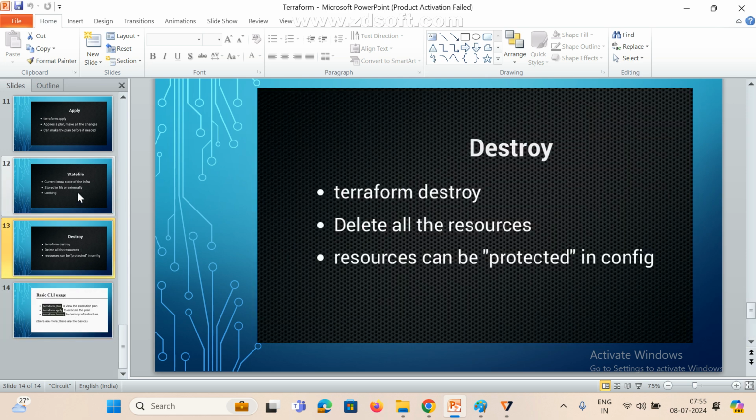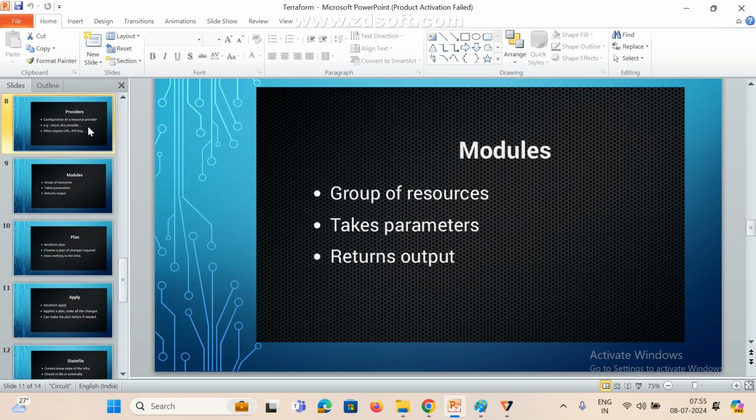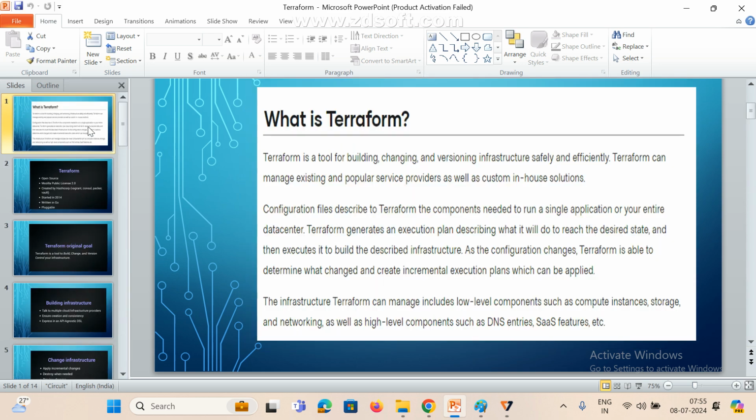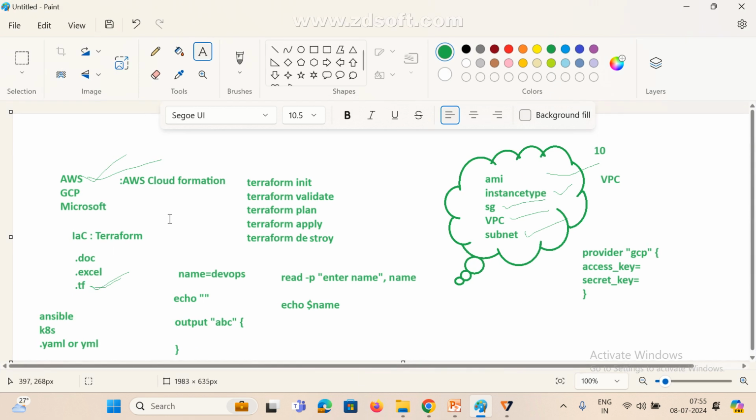Clear guys? Anyone any doubt here? So what is Terraform? Terraform is an infrastructure as code tool. With the help of Terraform, we can create any cloud infrastructure. Whether we connect to AWS cloud or GCP cloud or Microsoft Azure, whatever you want, we can connect and create. And we hardly need to remember this one only.